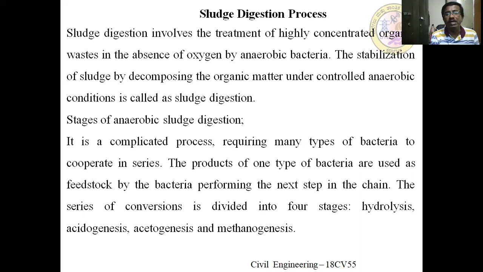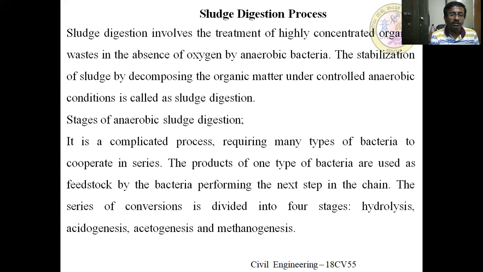At the same time, they convert the complex form into simple acids, as well as H2S, CO2, and H2O. This phase is carried out by acid forming bacteria.